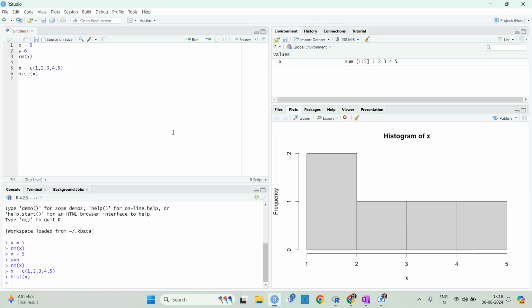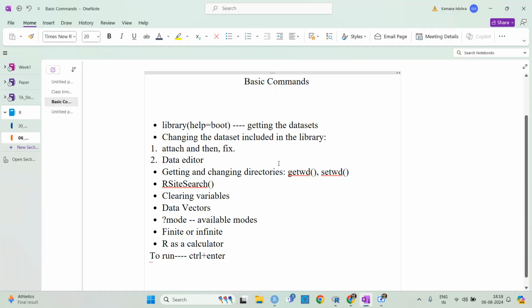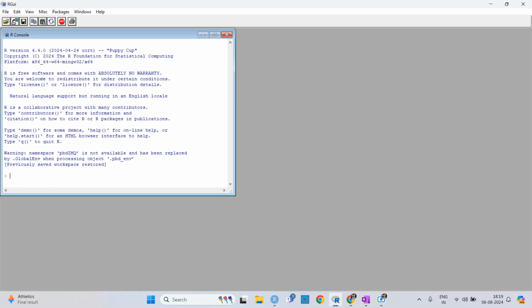Okay, so we are doing this just so that you all can be familiar with RStudio. Now the next thing is that we are going through these basic commands for today's class. We already know how to take help, like how to take help from any package.